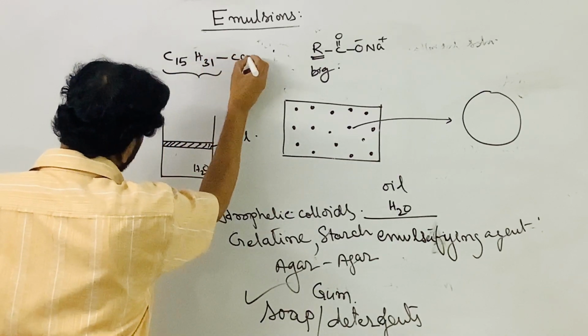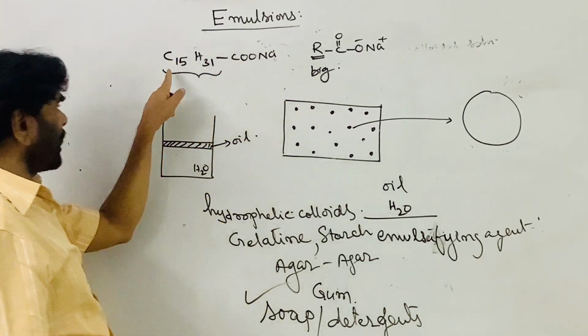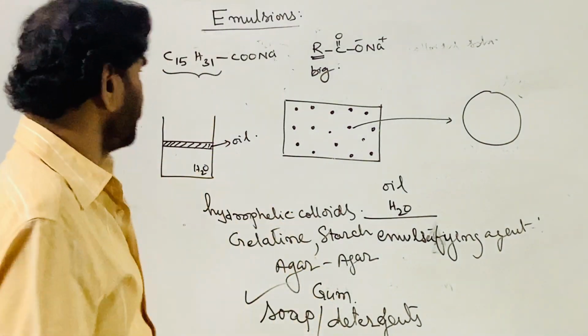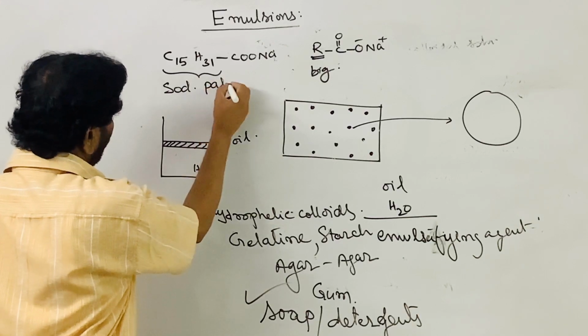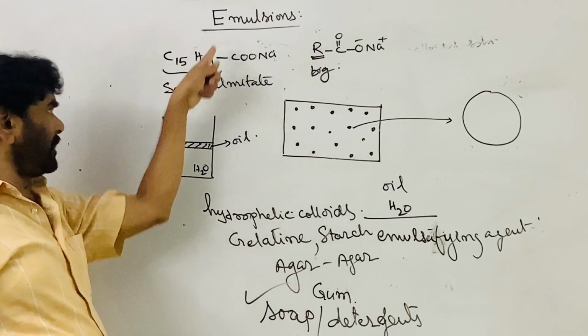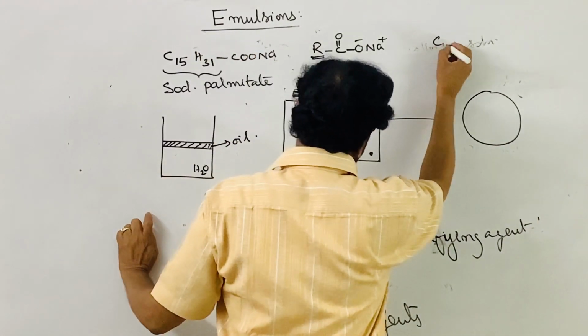This is the sodium salt of palmitic acid, sodium palmitate.